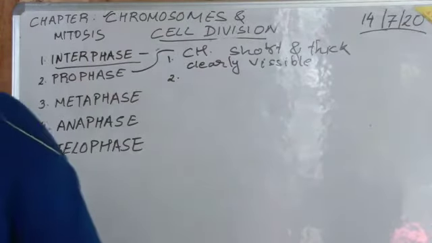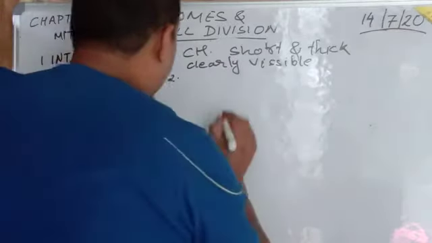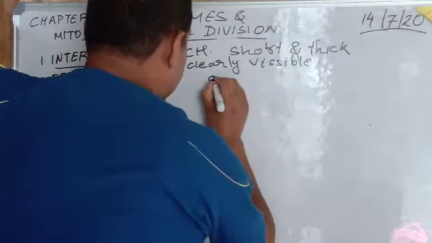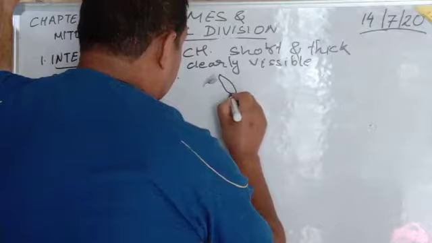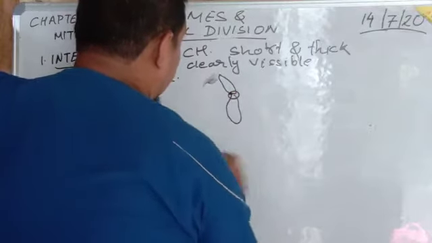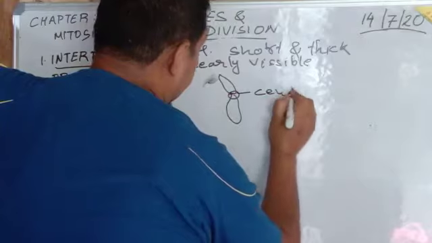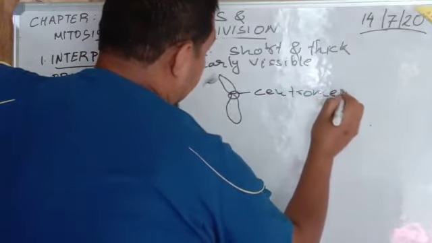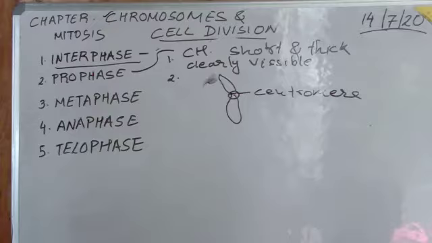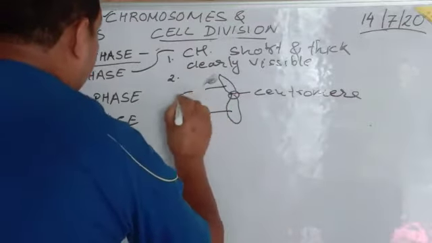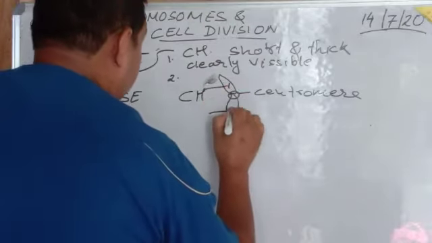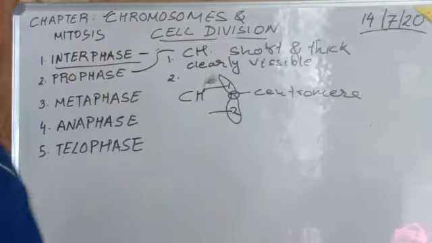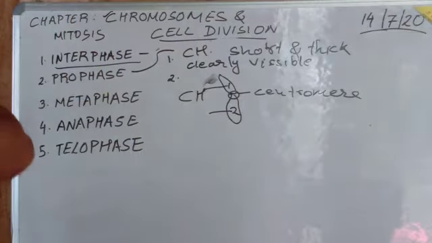Now, number 2: the chromosome duplication has already taken place in the interphase. Then 2 sister chromatids remain attached to one another. If this is one sister and another sister, they are attached to one another by a centromere. Okay, so if these 2 are chromosomes, what are they? Sister chromosomes. This is chromosome number 1 and chromosome number 2. Then these 2 sister chromosomes are attached together with one another by a centromere.